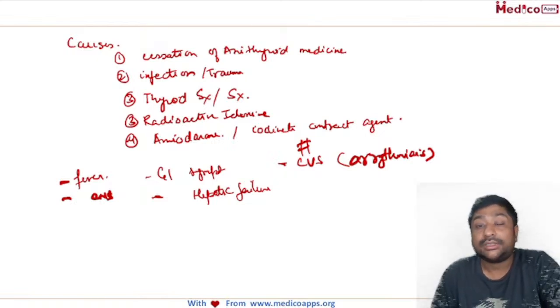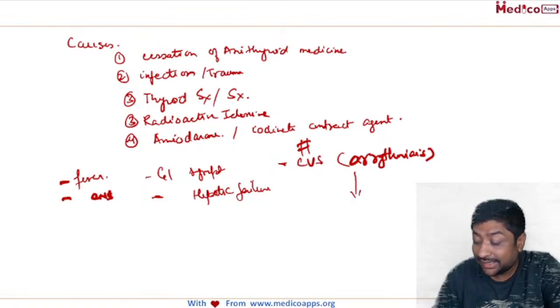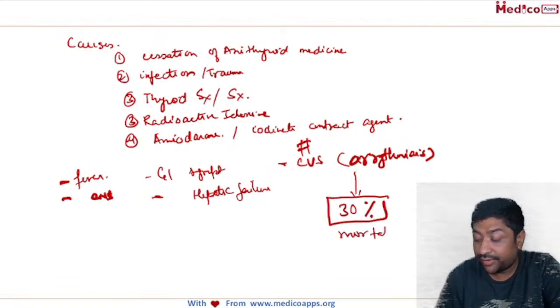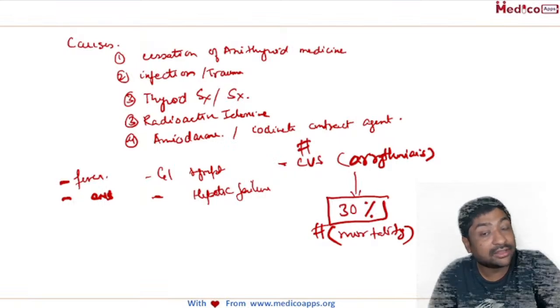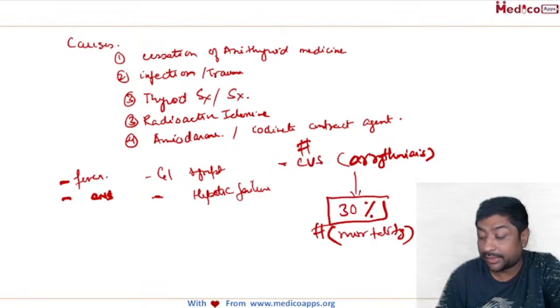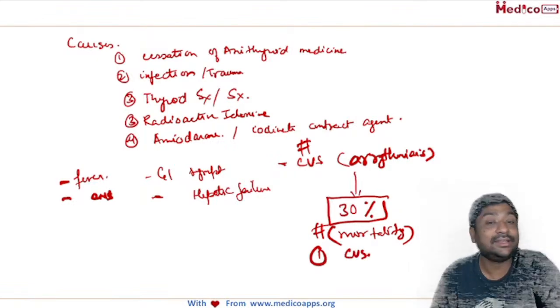And generally, cardiac failure, arrhythmia, or even hyperthermia can lead to mortality as high as 30%. This is a clincher. So we have a very high mortality. Out of 10, you will lose 3 patients, either primarily due to cardiac failure, arrhythmia, or even because of hyperthermia. So these 3 are the leading causes. Mostly it will be CVS related causes. Even hyperthermia can cause mortality in these patients.